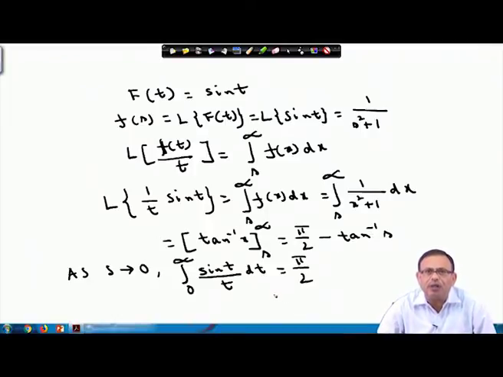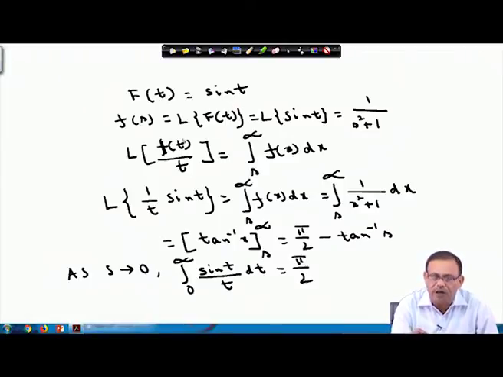So, you see, I am starting with the function sin t, and the f s, that is Laplace transform of sin t, is 1 by s square plus 1. Now, I am starting from here: Laplace transform of f t by t, which is nothing but the integral from s to infinity of f x dx, where f s is 1 by s square plus 1.